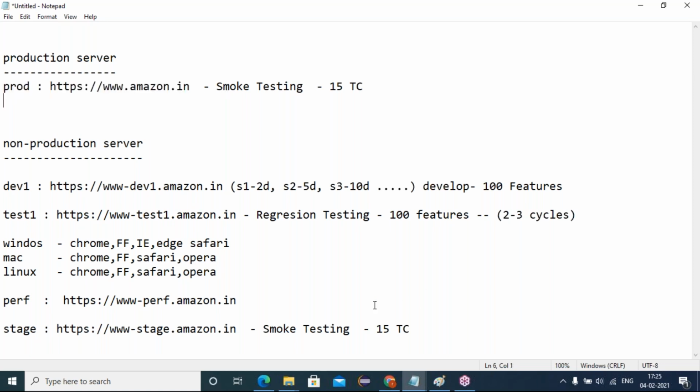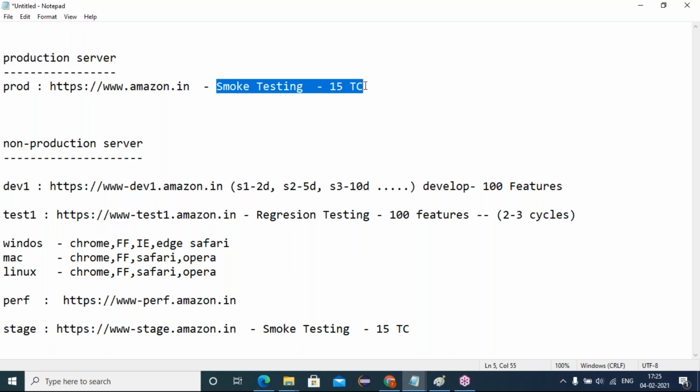Only high-level scenarios, after new features get deployed into the production server, we conduct the smoke testing only. That too in the zero business hours. Because why? During the business hours, if I do the testing, the server might be down or slowed down for the end customers. We may lose some business.